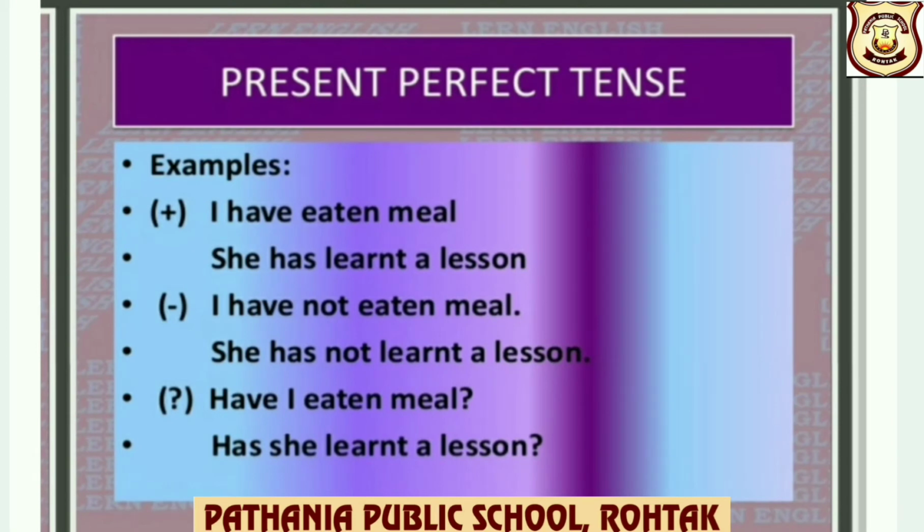Examples. Positive: I have eaten meal. Subject I, have, eaten, that is V3, verb third form, meal. She has learnt a lesson. Negative: I have not eaten meal. She has not learnt a lesson. Interrogative: Have I eaten meal? Has she learnt a lesson?